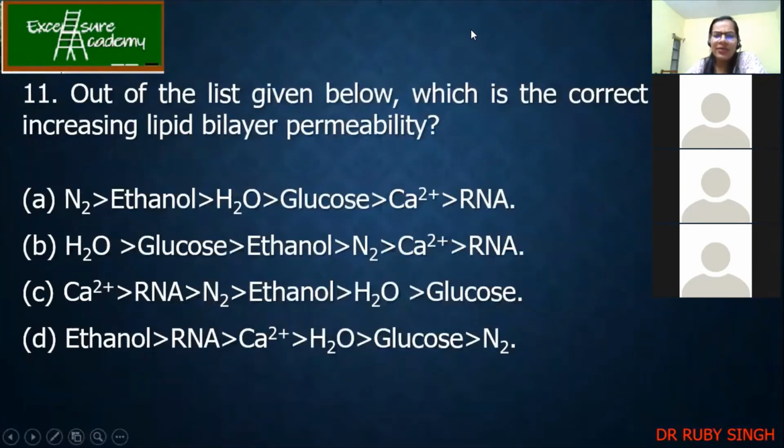Okay, this is very simple. Out of the list given below, which is the correct order of increasing lipid bilayer permeability? So what is the answer? The time is running out. B. Are you sure? A. Okay. Who said B?